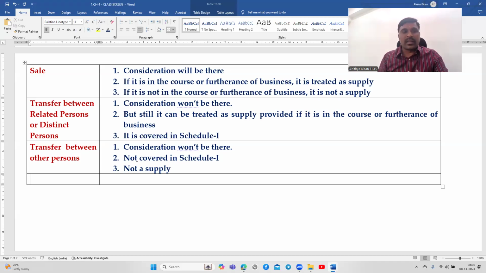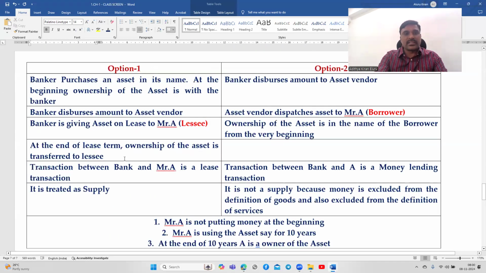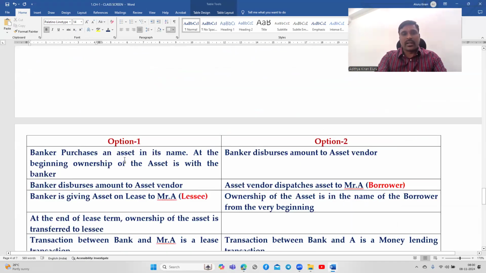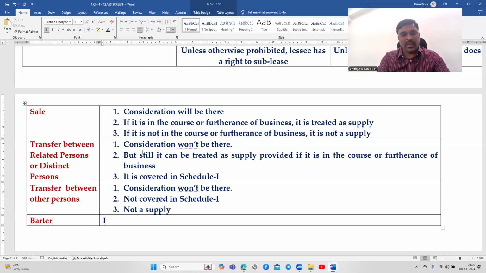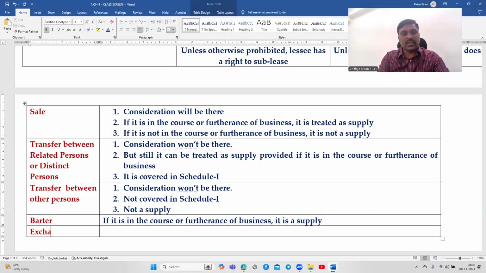Next, transfer between other persons is done. So what is our next transaction? Sale is done, transfer is done, and barter. In barter, exchange will be there, consideration will be there. Barter means change in ownership for consideration, and if it is in the course or furtherance of business, it is a supply.